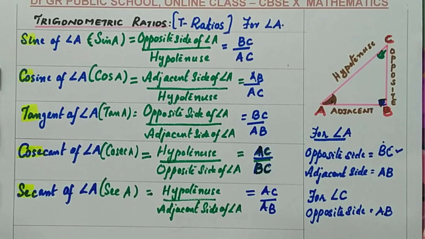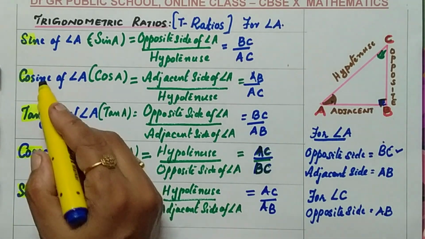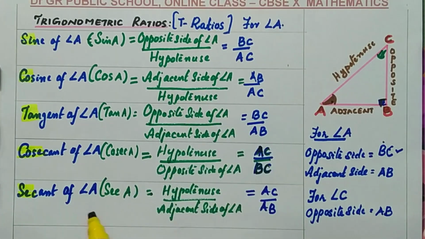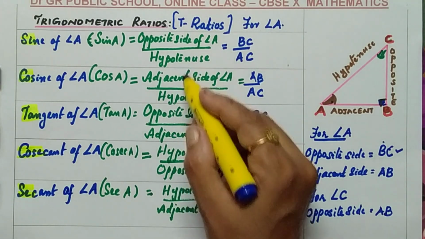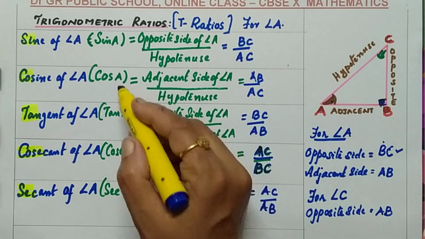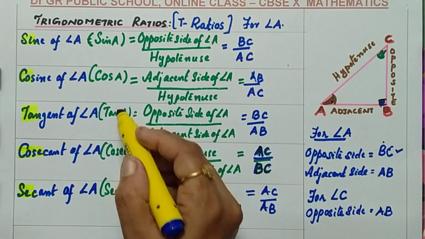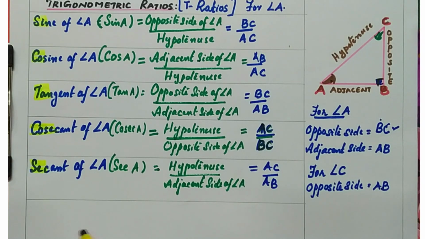Look at sec and cos. In the case of cos, adjacent by hypotenuse is the formula. In the case of sec, the formula is hypotenuse by adjacent side. So cos and sec are reciprocal to each other. Sine and cosec are reciprocal to each other. That is what I told you, that you need to study the first three trigonometric ratios basically.